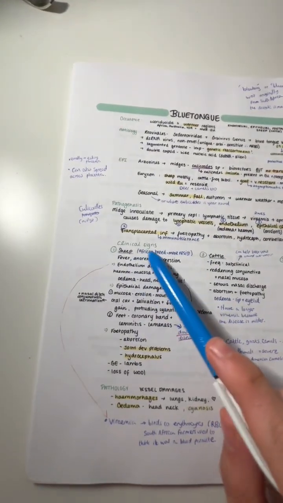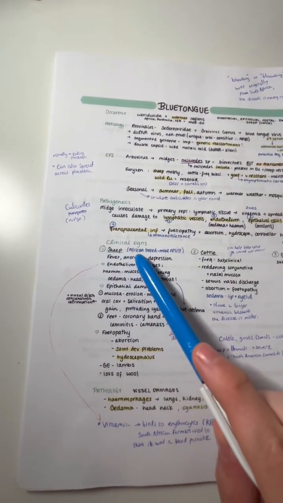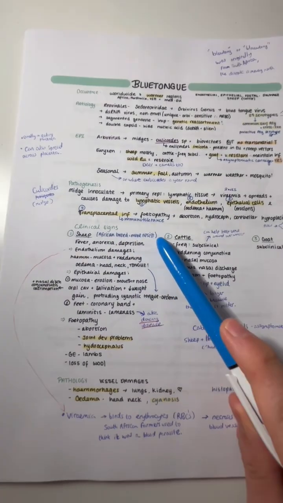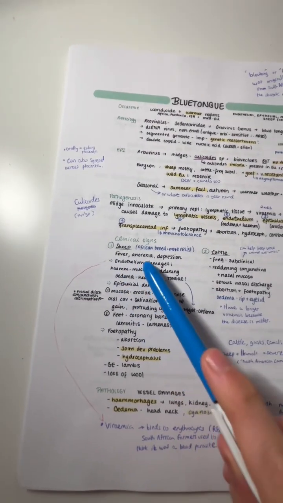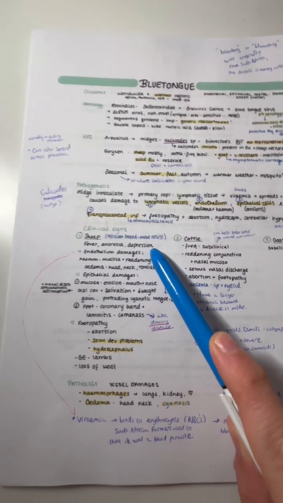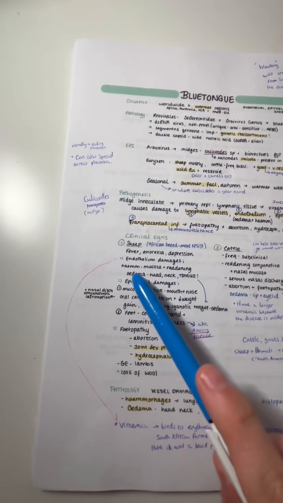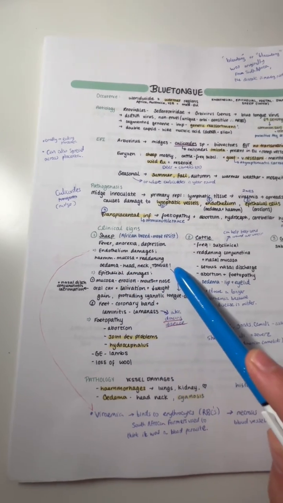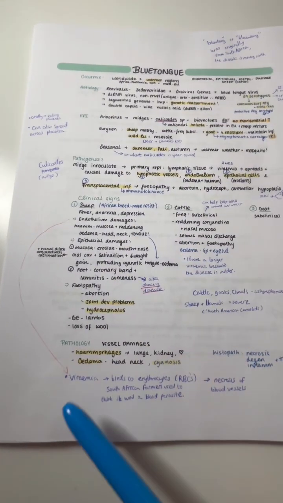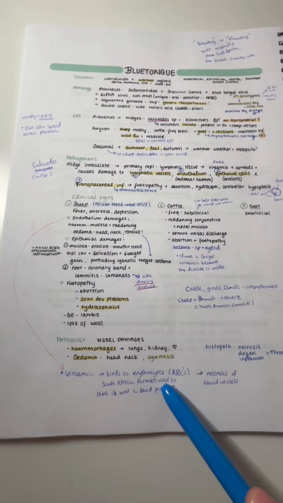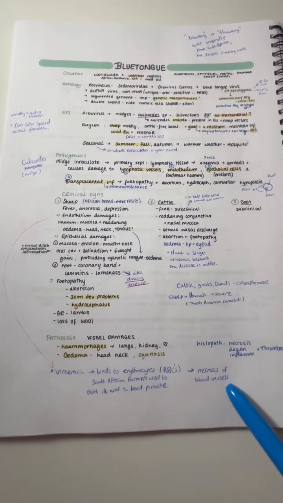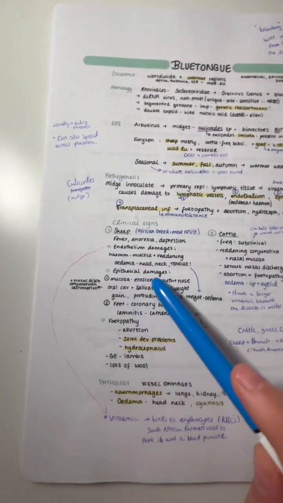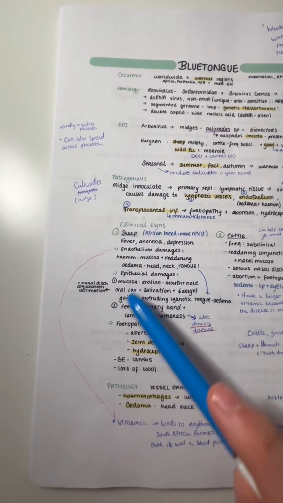For the clinical signs, sheep are mostly affected. African breeds are also more resistant. In sheep, we can see fever, anorexia, and depression. We can also see endothelium damages such as hemorrhages, mucosal reddening, and edema of the head, neck, and tongue. This is because in the case of viremia, the virus binds to red blood cells and causes necrosis of the blood vessels. We can also see epithelial damages in the mucosa and of the feet.